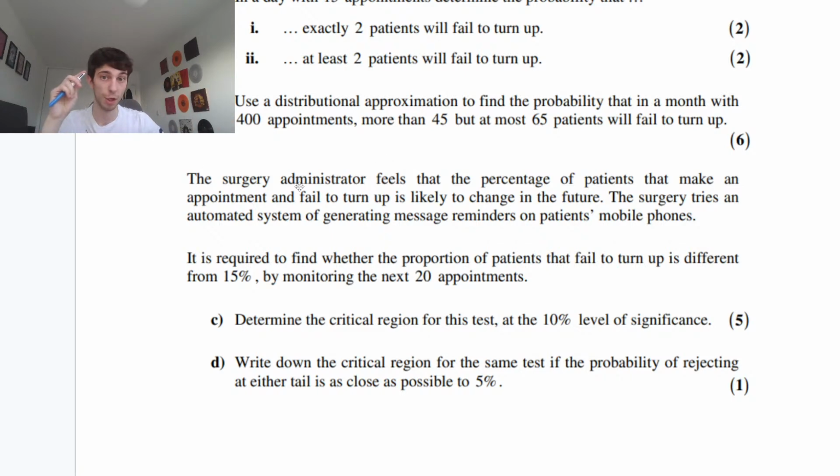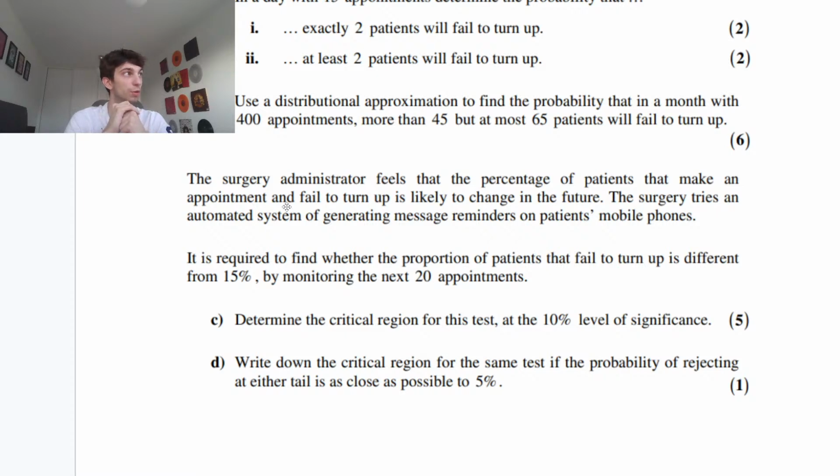That's it. So the surgery administrator feels that the percentage of patients that make an appointment and fail to turn up is likely to change in the future. The surgery tries an automated system of generating message reminders on patients' mobile phones. It's required to find whether the proportion of patients that fail to turn up is different from 15% by monitoring the next 20 appointments. Determine the critical region for this test at the 10% significance level.